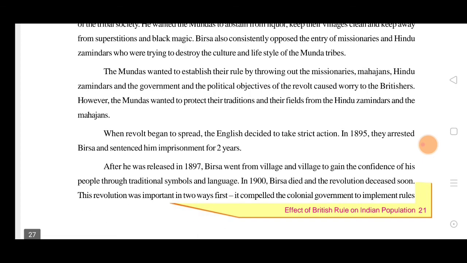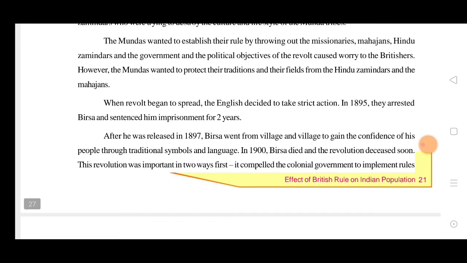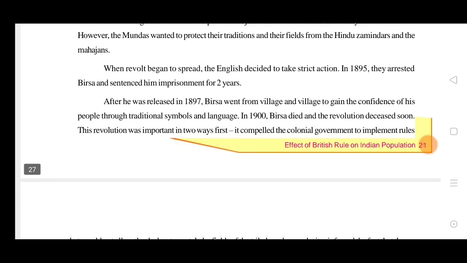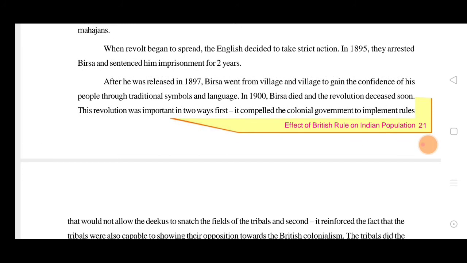After he was released in 1897, after 2 years, Birsa went from village to village to gain their confidence. Again, they had become cold and did not have the strength to fight against them, so he brought more confidence to the people. He went from village to village and told them, this is our culture, this is our symbol, this is our language, we should not give up. In that way he again brought many people back to the revolt against them.